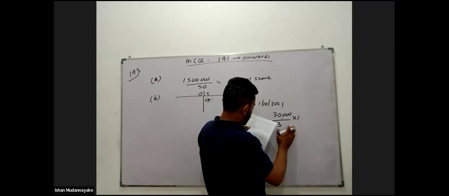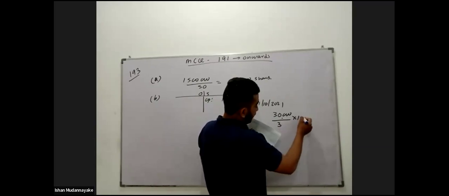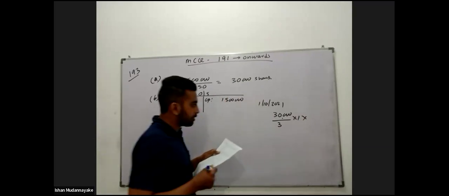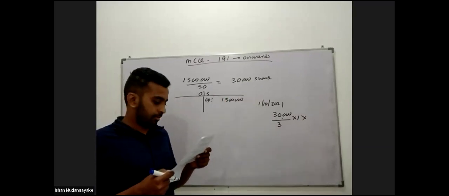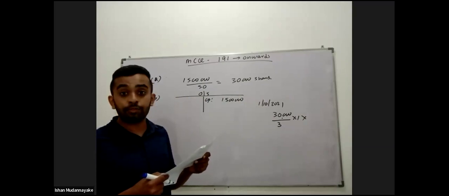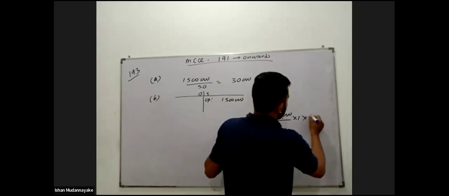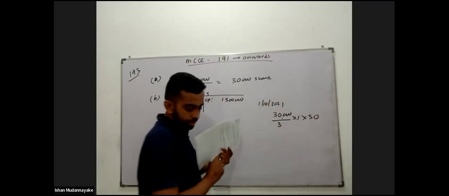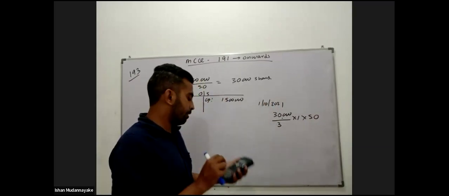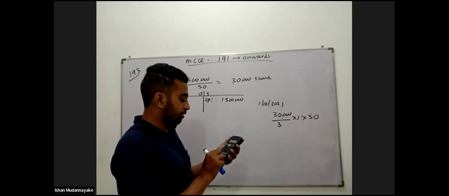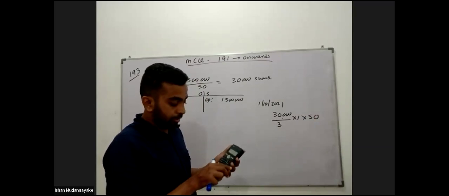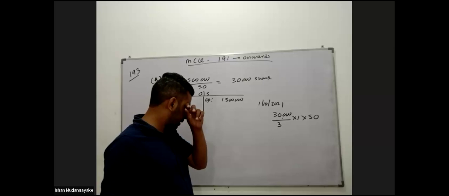And now the issue price is what? Bonus shares, reserve capitalization. We have to take the issue price as 50 rupees. 30,000 divided by 3 into 1 into 50 is 500,000.